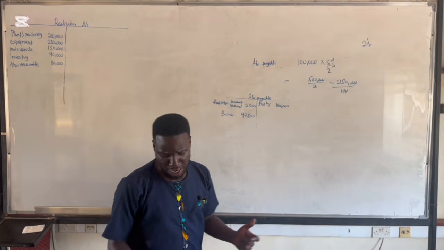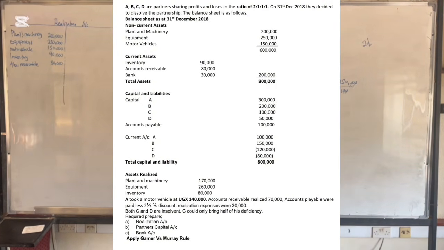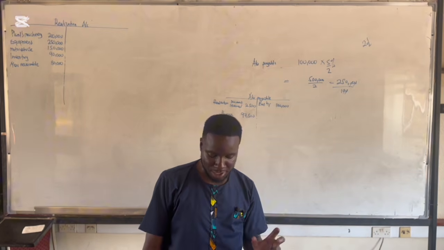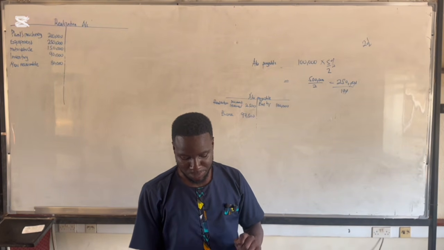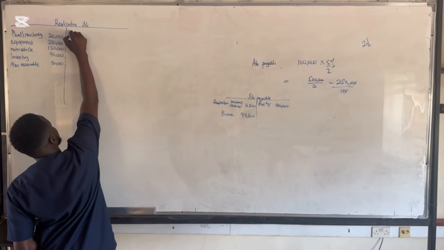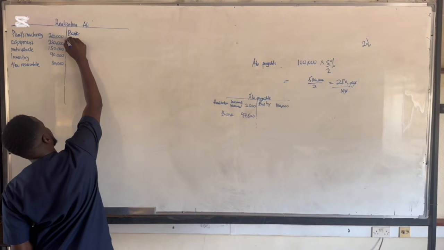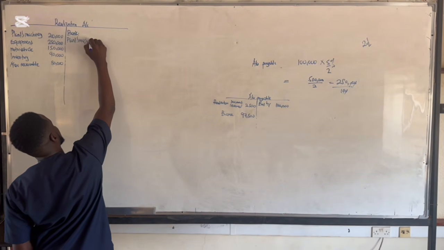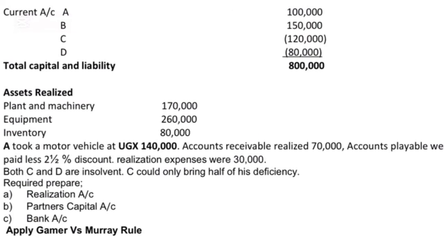Then they told us that these assets were realized as follows. Now, if we take it to the question, in the balance sheet they gave us bank, meaning that these assets were realized to the bank. Therefore, once these assets are being realized, the double entry is debit bank, credit realization. So we are supposed to credit them on the realization account. So we have plant and machinery, and it was realized at 170,000.